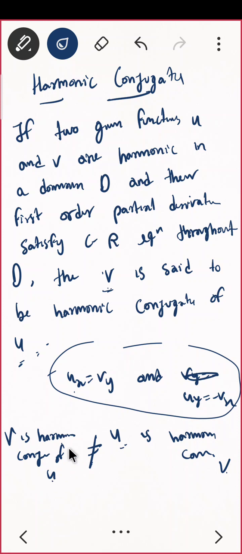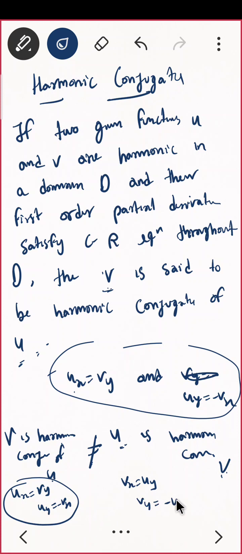I am just talking about the statement, and you need to understand that whenever we say v harmonic conjugate of u, the CR equation Ux equal to Vy and Uy equal to minus Vx, which we used earlier, will come. But if I am having u is harmonic conjugate of v, then at the place of u I will be having v. So here Vx equal to Uy, and here Vy equal to minus Ux. Correct? So remember, the usual CR equation we use is for v is said to be harmonic conjugate of u.